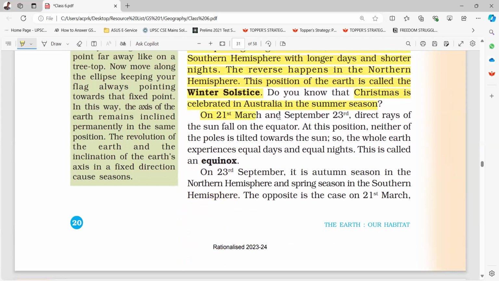On 21st March and 23rd September, direct rays of the Sun fall on the equator. At this position, neither of the poles is tilted towards the Sun, so the whole Earth experiences equal days and equal nights. This is called an equinox. On 23rd September, it is autumn season in the northern hemisphere and spring season in the southern hemisphere. The opposite is the case on 21st March.